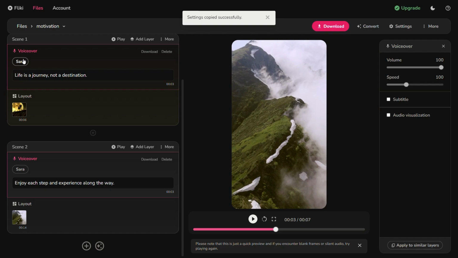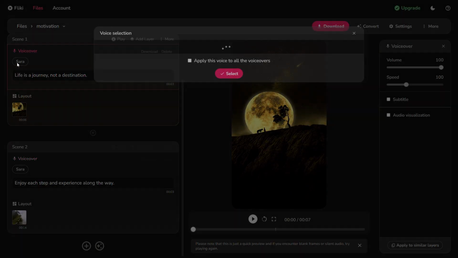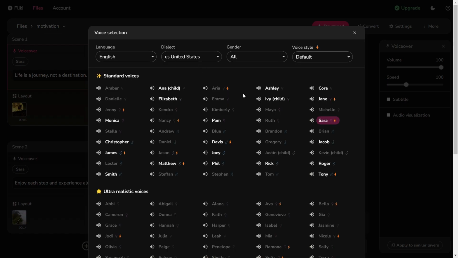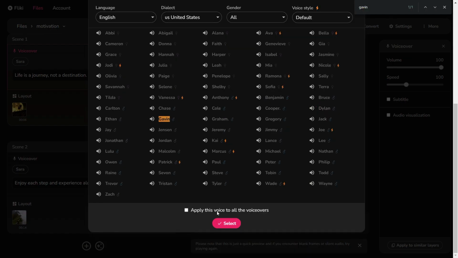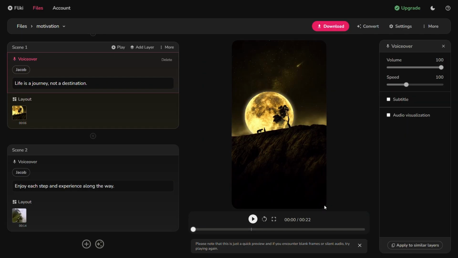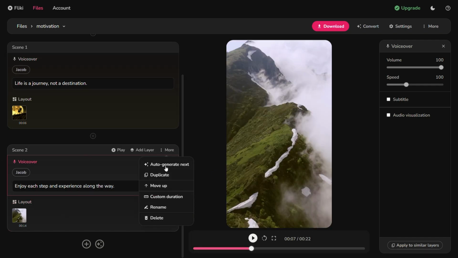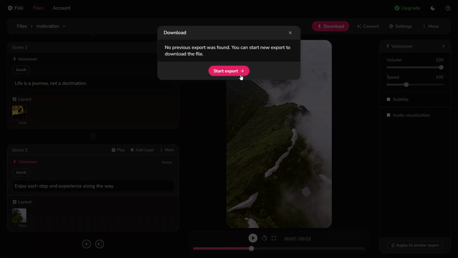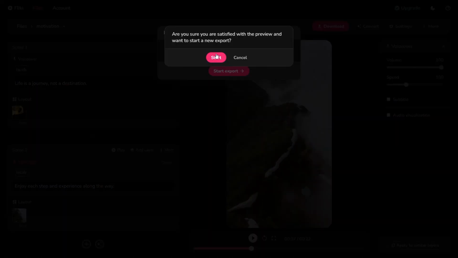To start with, change the voiceover's voice from Sarah, a woman's voice, to Gavin. Apply his name to all the voiceovers by selecting the Apply this voice to all voiceovers option before setting the gap between the scenes to 0.2 seconds so that the pauses in between the scenes would last longer. Finally, you have to make the last scene last longer because of the music that will be added. Do this by making the duration of that last scene up to 4 seconds. Once this is done, download it so that we can add the music.